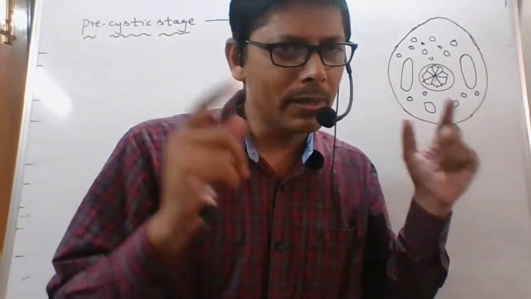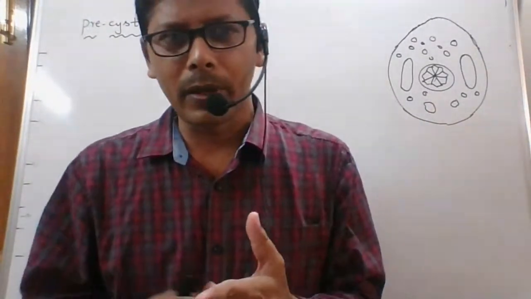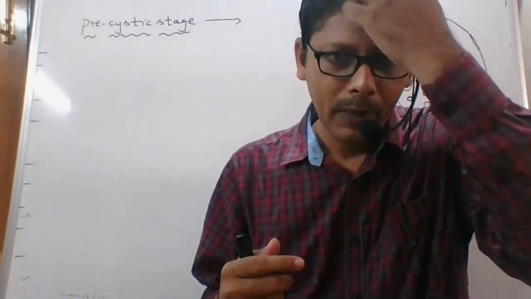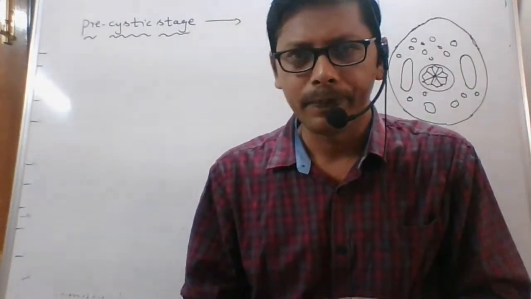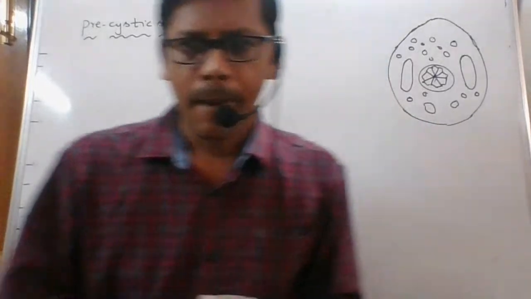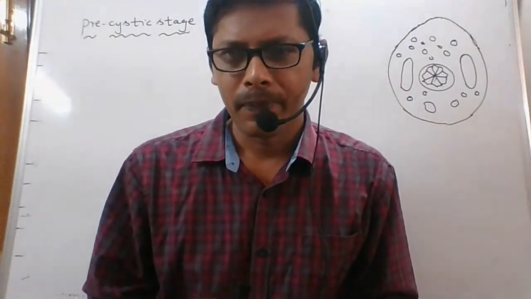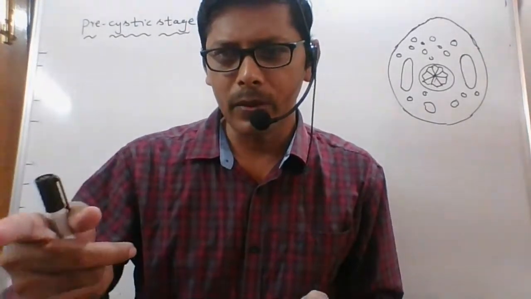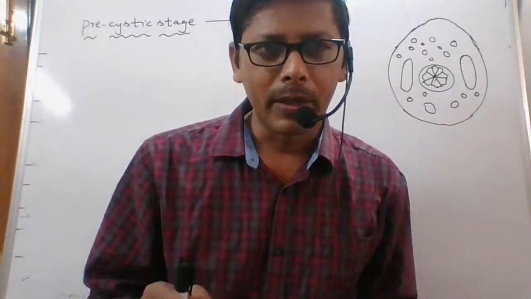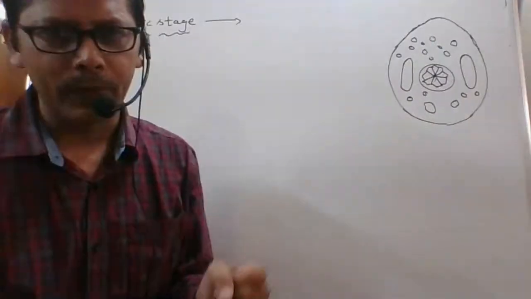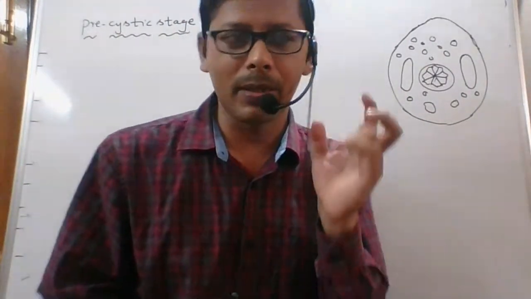Glycogen is also called... I want a quick response, our time is running out. Very good, Karthik. Animal starch. Glycogen is called animal starch.